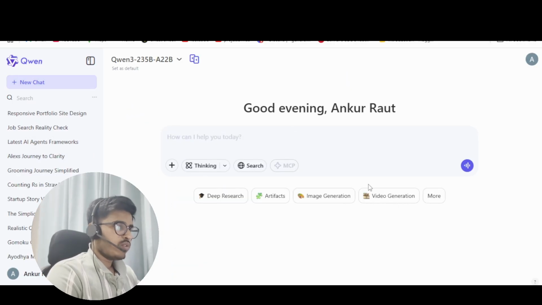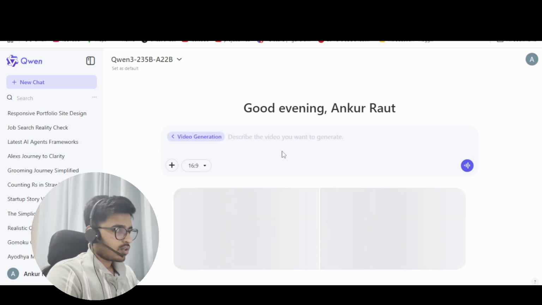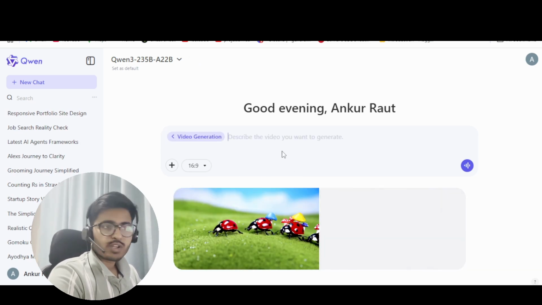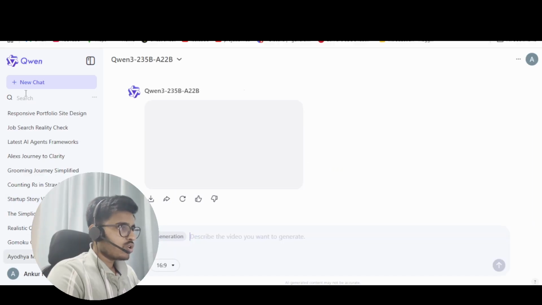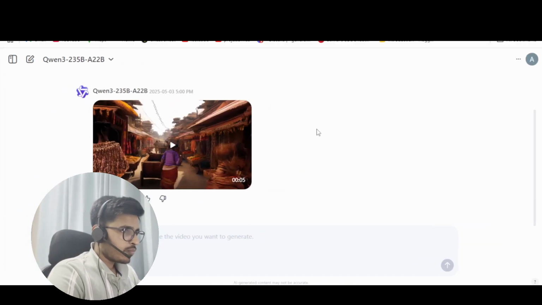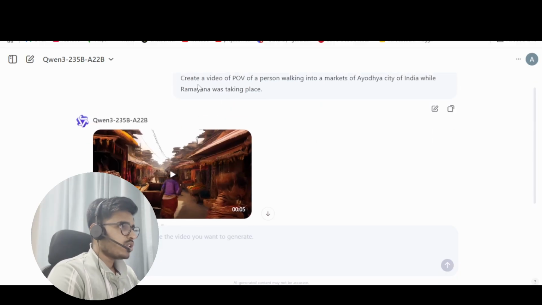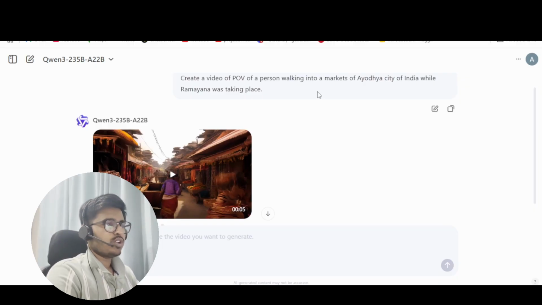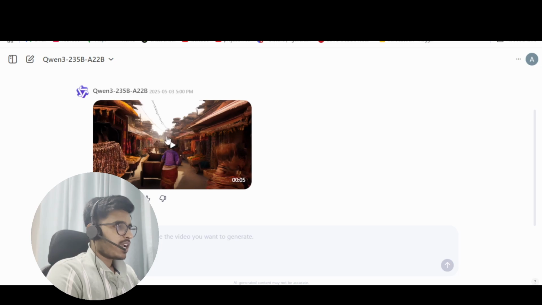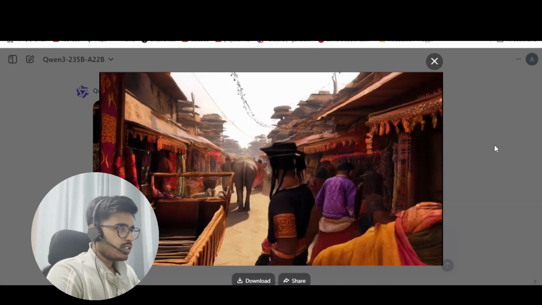Okay, so moving on to the next feature, that is video generation. You can select video and describe the video that you want to generate. Let me show you a video that I already generated. Again, I am a big fan of Ramayana, Mahabharat, all the mythology that we have been learning for so many years. So I wanted it to create a video, a POV of a person walking into a market of the city, and here is what it has created.